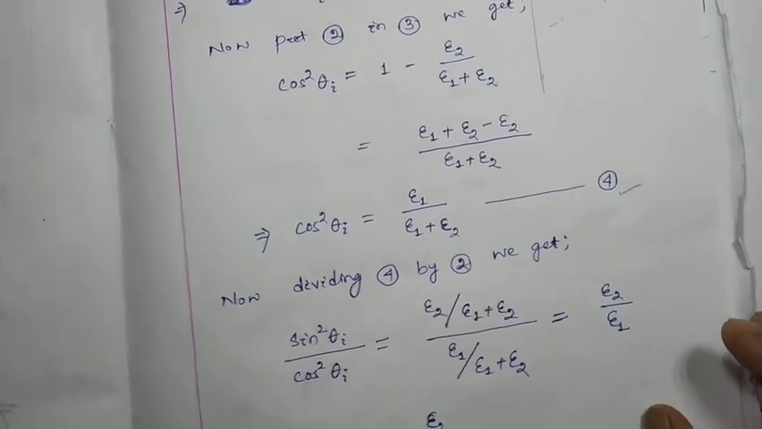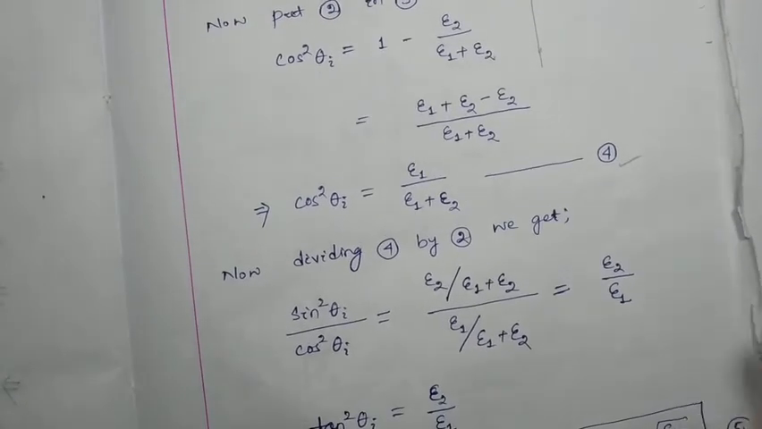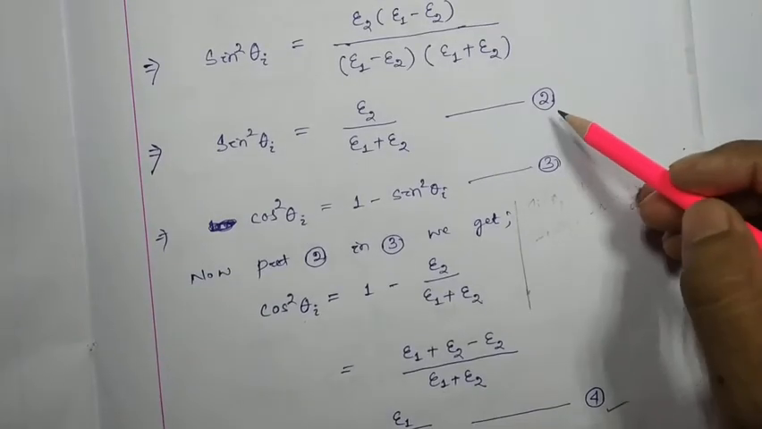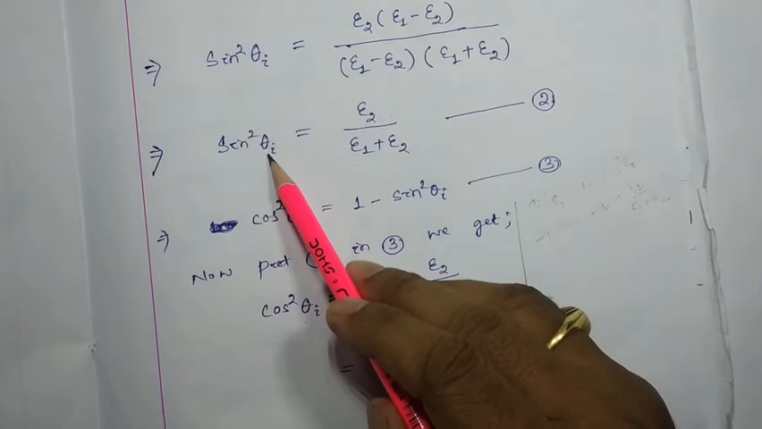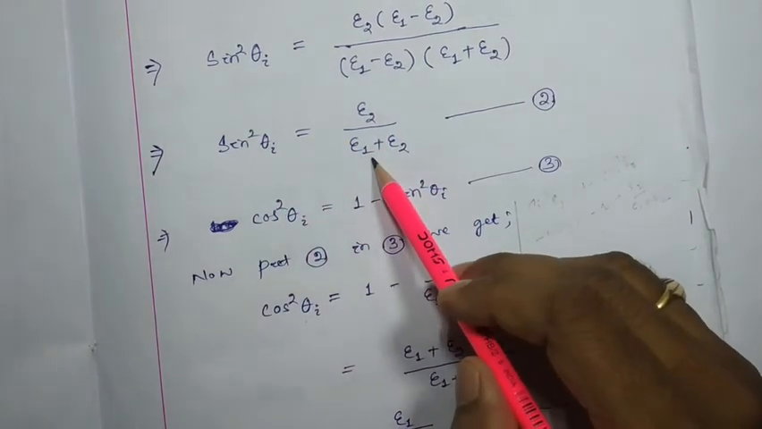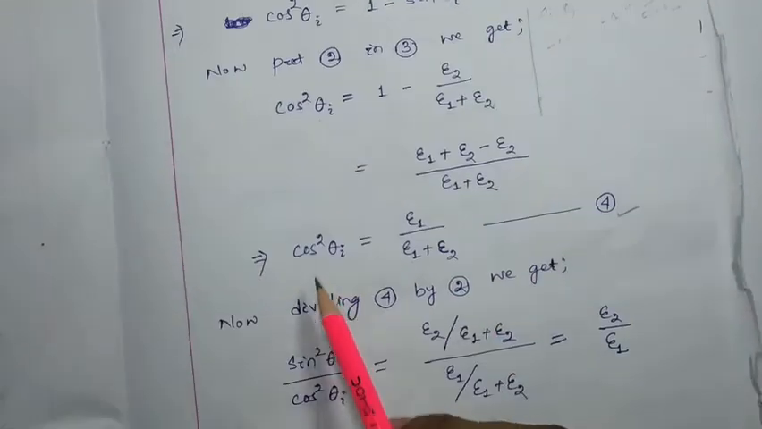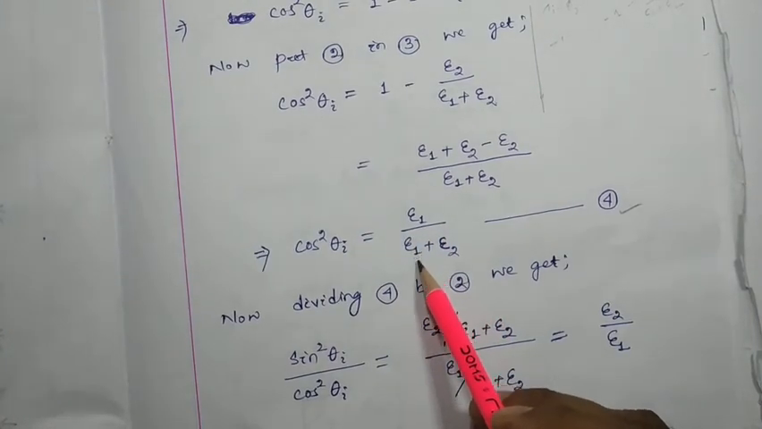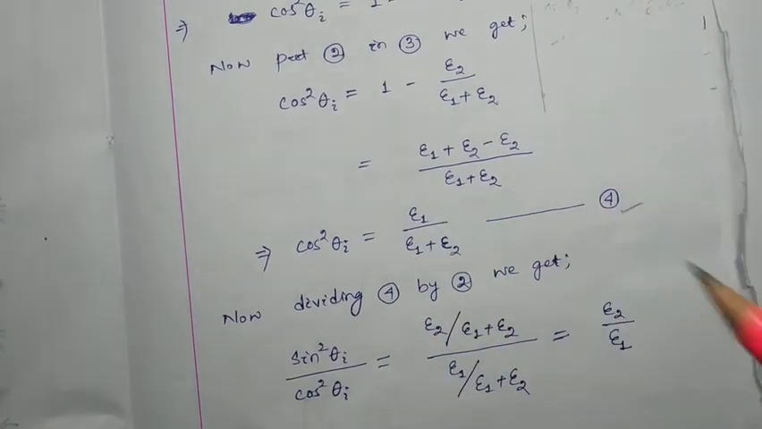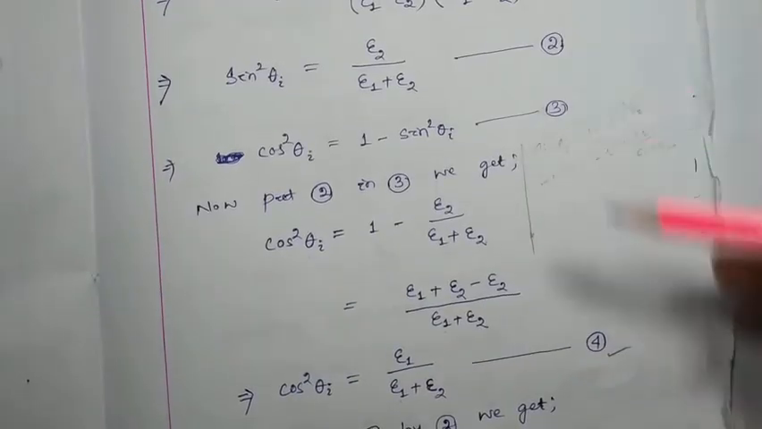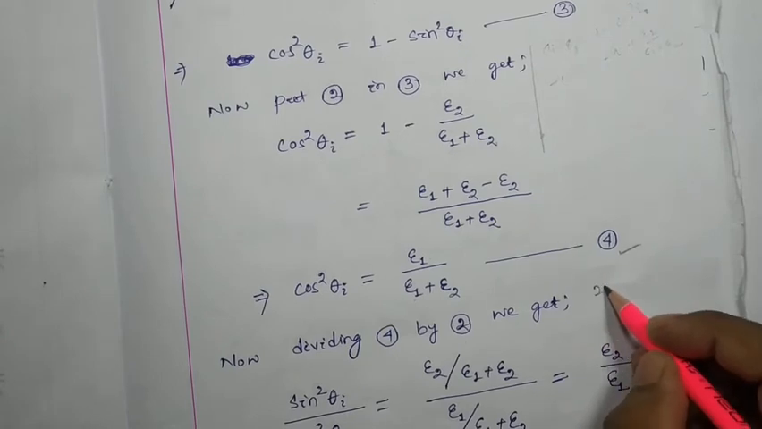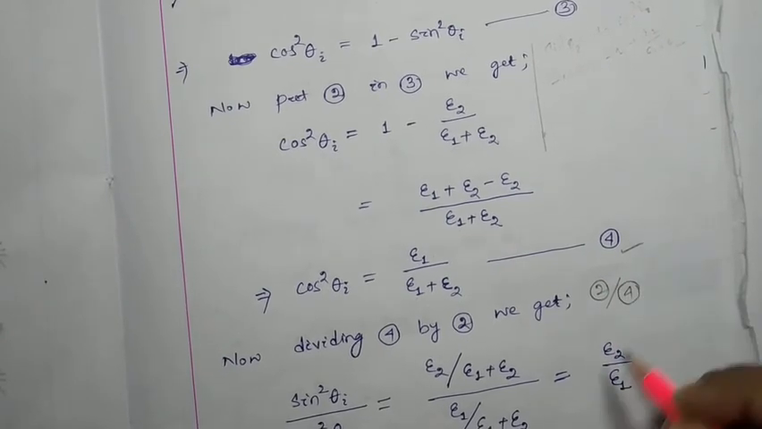Now we have to divide equation number 4 by 2. This is your equation number 2, that is your sine square theta I equal to epsilon 2 by epsilon 1 plus epsilon 2. This is your cos square theta I equal to epsilon 1 by epsilon 1 plus epsilon 2. Just divide 2 by 4. Okay. Like this. Equation number 2 by equation number 4.